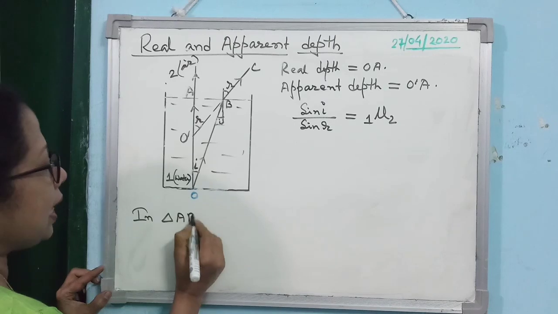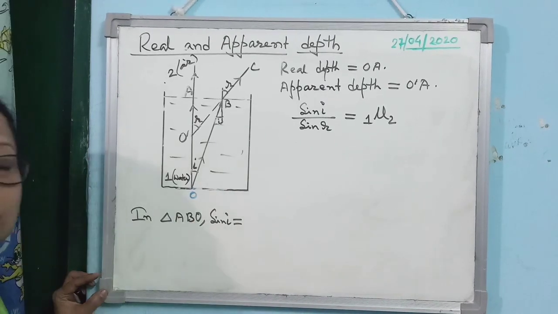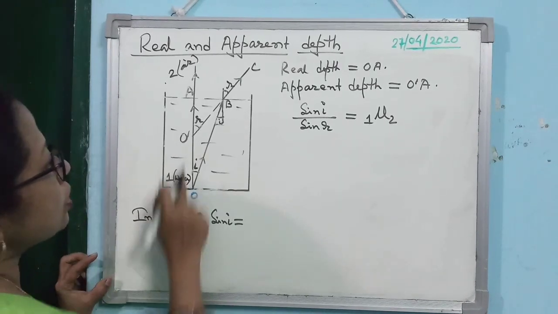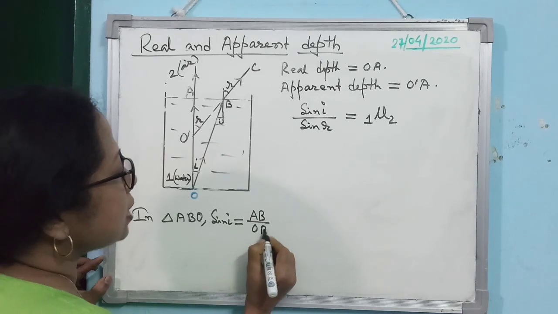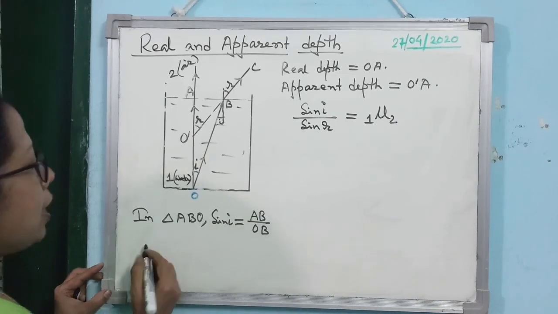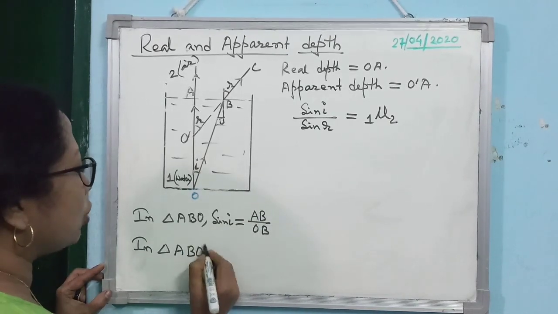In triangle ABO, what is sin I? How can we define sin I? Perpendicular upon hypotenuse. So you see, sin I will be perpendicular AB, hypotenuse is OB. Is that clear? So sin I is AB by OB.